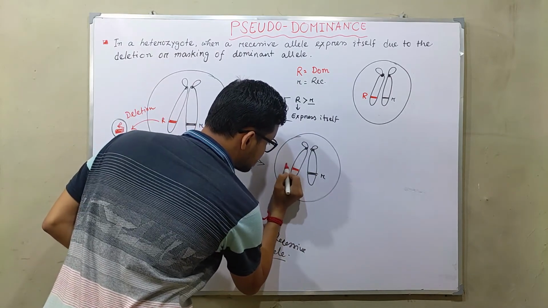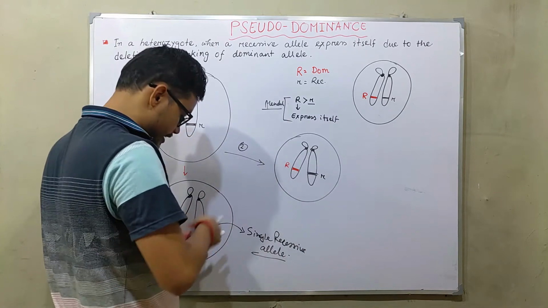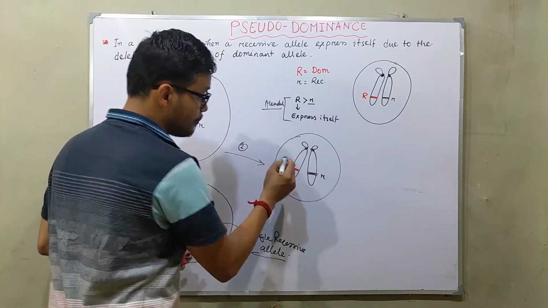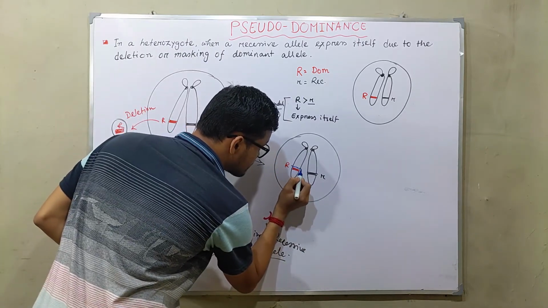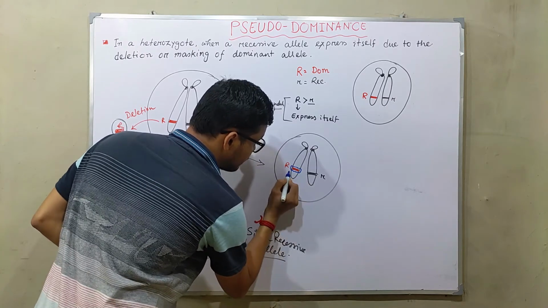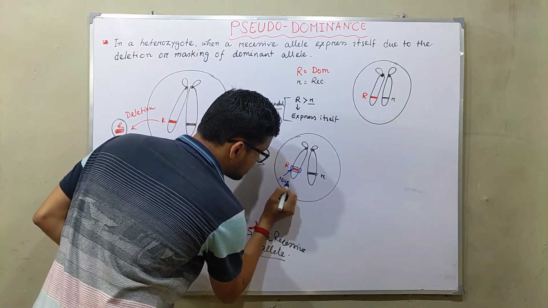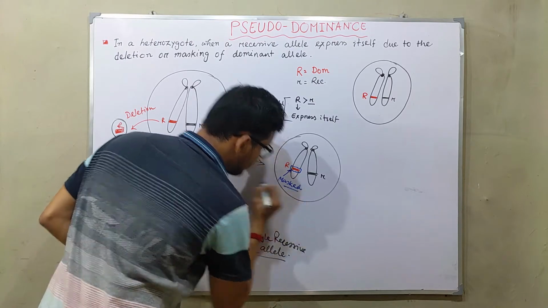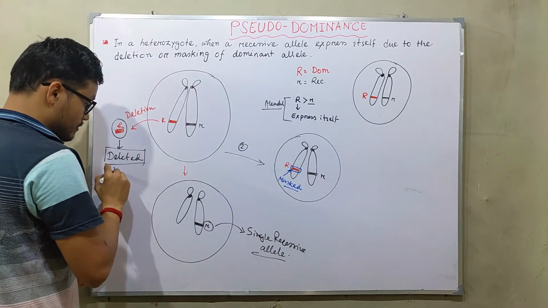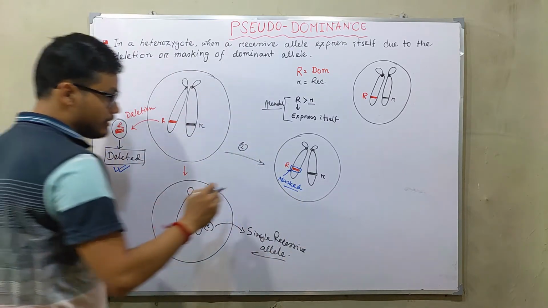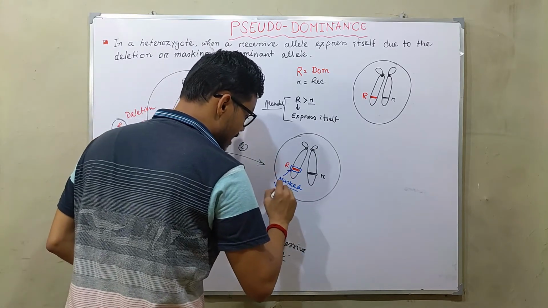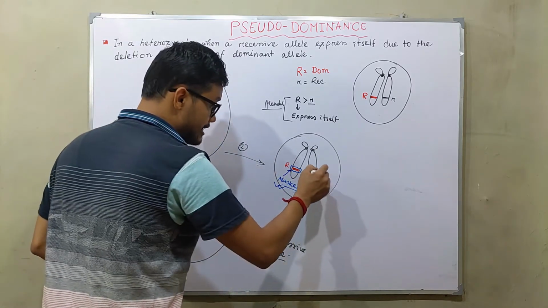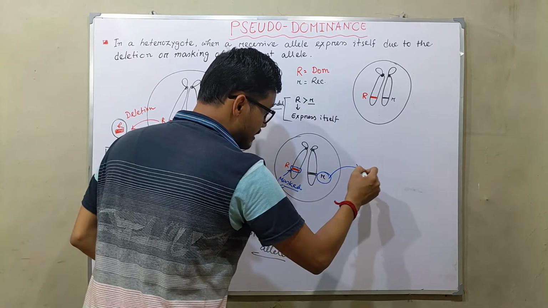In this case the expression of R, the dominant allele, will be masked. So if the dominant allele is deleted or masked, then the recessive allele will always express.